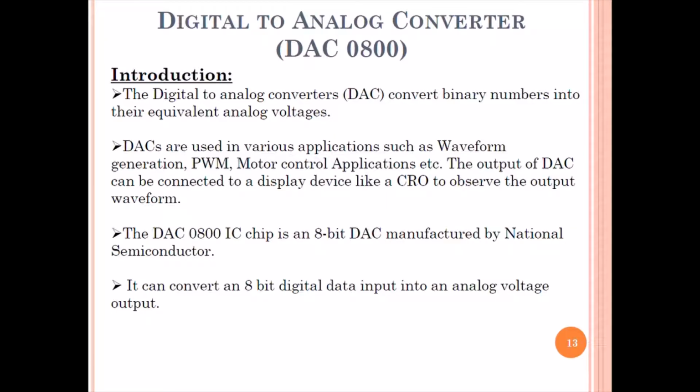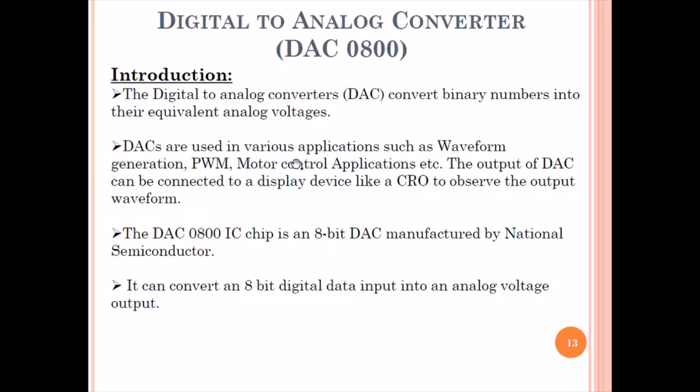After learning analog to digital converters, we will see now digital to analog converters or DAC, that is the chip DAC 0800. So from the name only we can know that it converts digital 8-bit data to analog signals or voltage signals. The digital to analog converters convert 8-bit binary numbers into their equivalent analog voltages.